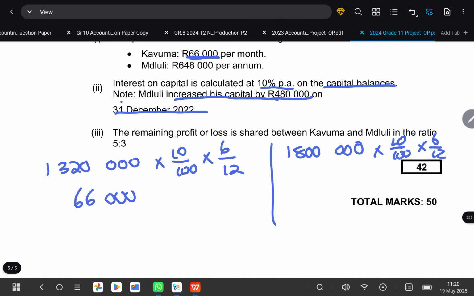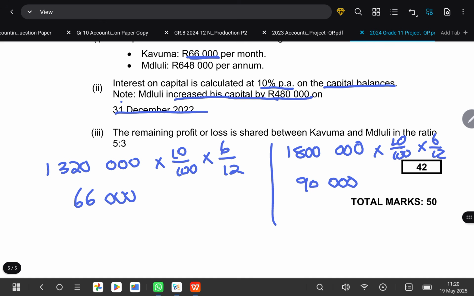And then on the other side, when we say 1,800,000, it gives us 90,000.